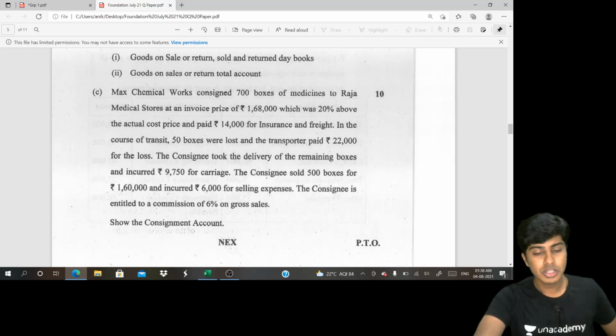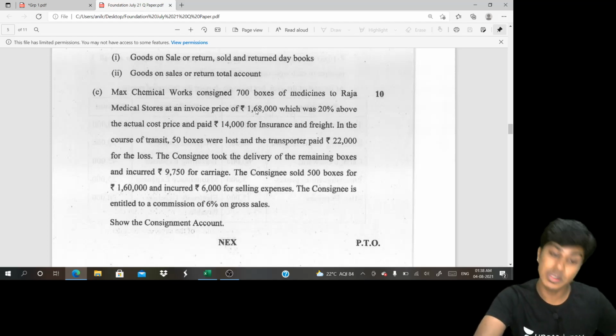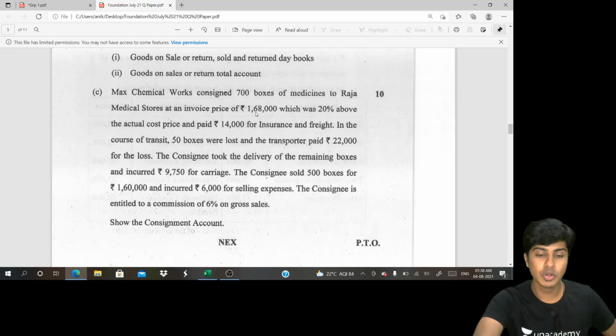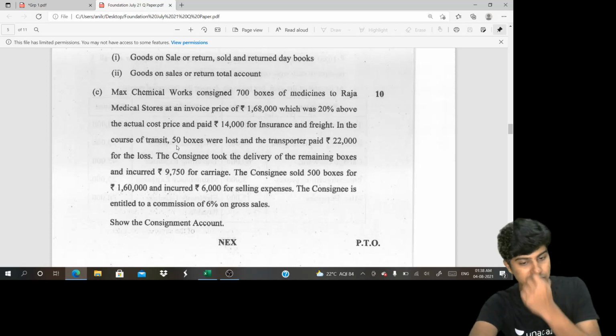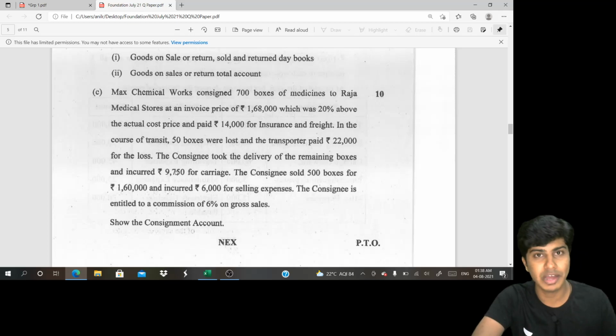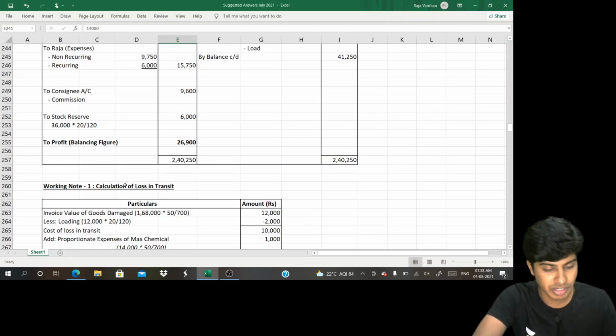You would have to compute. So 1,68,000 is the invoice price for 700 boxes. So we'll do 1,68,000 into 50 by 700, and remove the 20% load on the same. And this 14,000 also, 50 by 700, we should do as proportionate expense. That will be the value of our goods lost in transit. I've done a working note in detail.